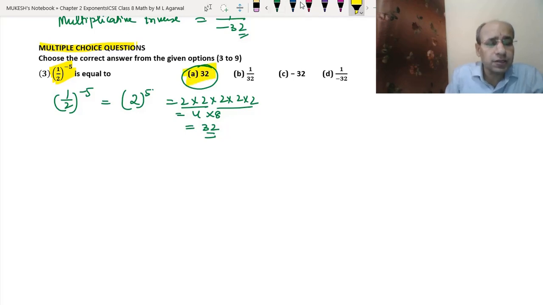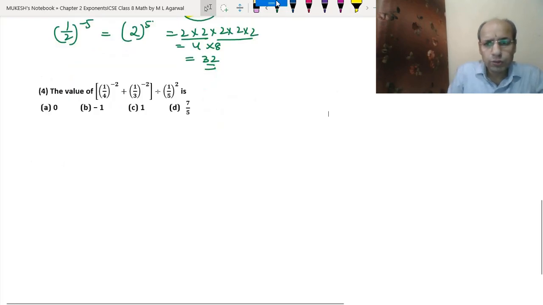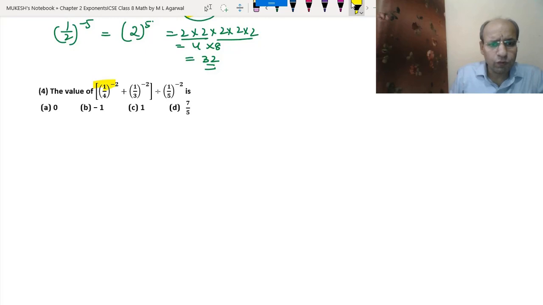Second A, the answer for the third question is A. Okay. Now let's do the fourth question. So in the fourth question, we have (1/4)^-2 + (1/3)^-2 divided by (1/5)^-2.